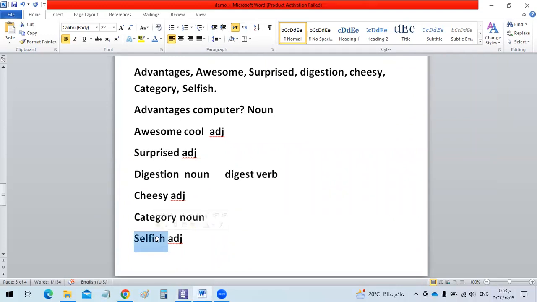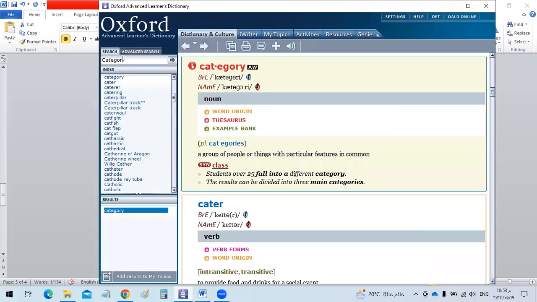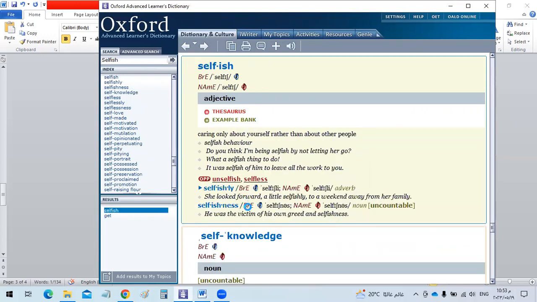So let's have this word, which is selfish. Please read after me. Yes, selfish. Caring about yourself rather than about other people. A selfish behavior. Do you think I'm being selfish by not letting her go? What a selfish thing to do. It was selfish for him. It was selfish of him to leave all the work to you. Of course, because he has to help you.